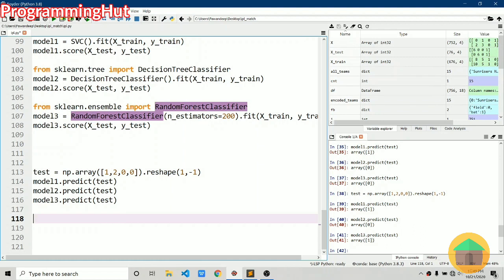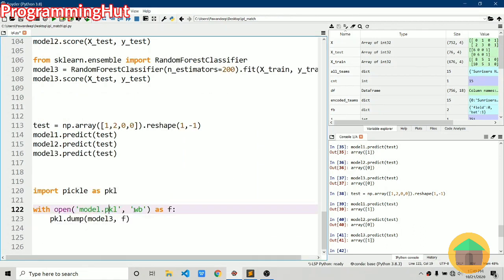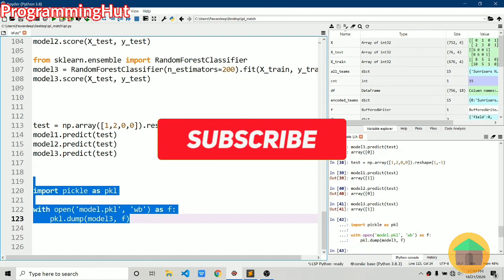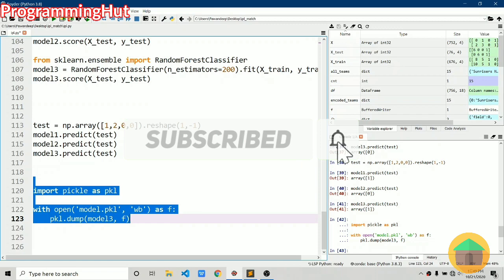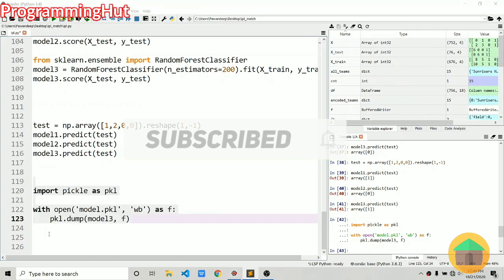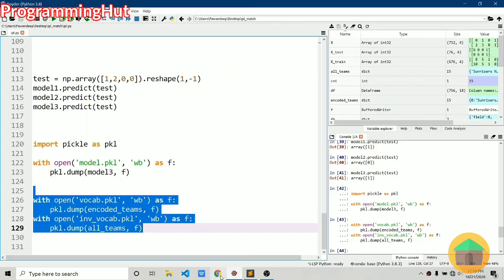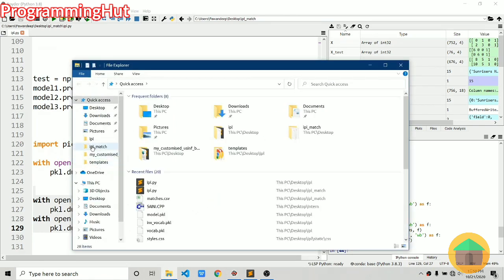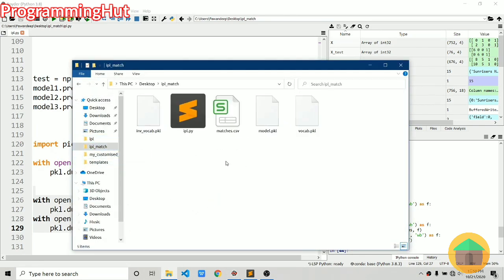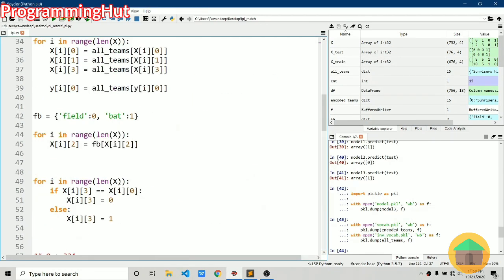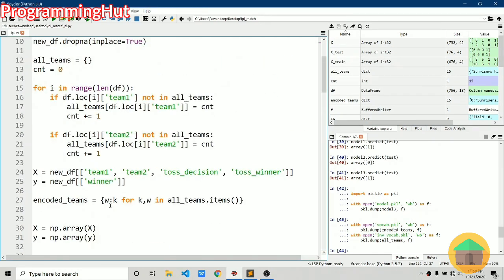Now it's time to save our model. We'll use pickle for this purpose, so we can save with open model.pickle as write binary. Then pickle.dump. We'll save our model, and it's also a better idea to save all the teams and the encoded teams dictionary using pickle. So everything is done now. Let's have a look at the final structure of our files. So we have the inverse vocabulary and model.pickle, and that's it. In the next part, we will create a web app using this model and dictionary.